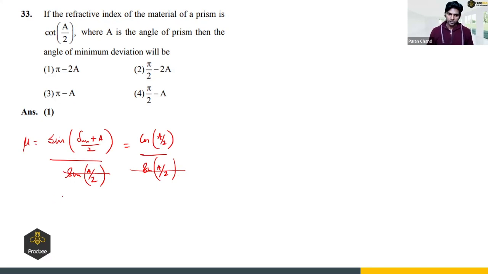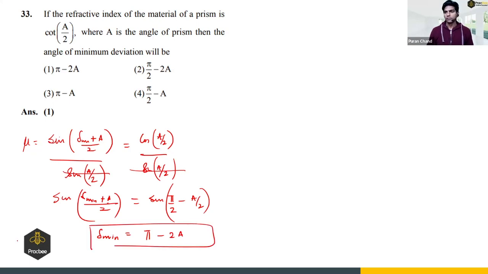So we can write sine of (delta minimum plus A) by 2 will be equal to cos A by 2, which can be written as sine of (pi by 2 minus A by 2). Clear? So from here we can say delta minimum will be equal to pi minus 2A. Got it? Straightforward question. Option 1.